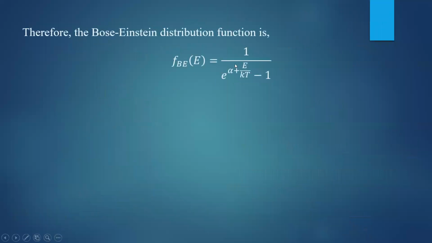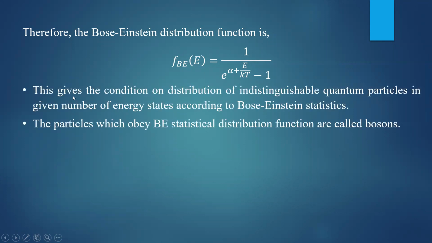Finally, I will conclude. The Bose-Einstein distribution function we have derived is given by f BE of E equal to 1 divided by e to the power alpha plus E by kT minus 1. This is the Bose-Einstein distribution function. It gives the distribution of indistinguishable quantum particles. The particles have to be identical, in a given number of energy states, in accordance with Bose-Einstein statistics. This is the expression which gives you the probability of distribution of indistinguishable quantum particles.